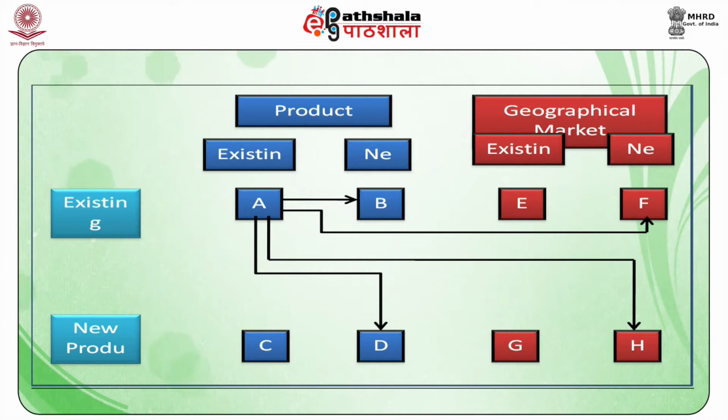The direction of the diversification can be more than one. As shown in figure 1, there can be 4 possible directions of diversification.